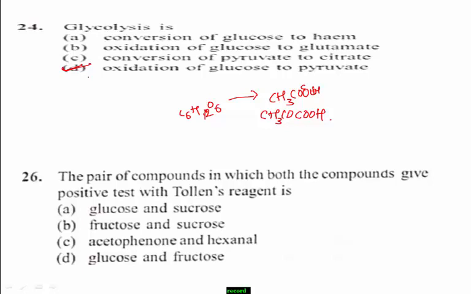Students, glucose and fructose means option D is the right answer, because Tollens reagent oxidizes compounds having an aldehyde group like glucose and also oxidizes alpha hydroxy ketones having a COCH2OH group as in fructose. Therefore, option D is the right answer.